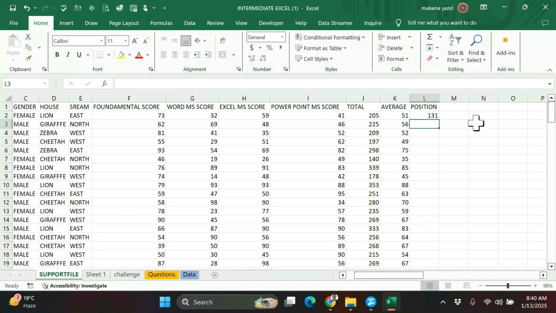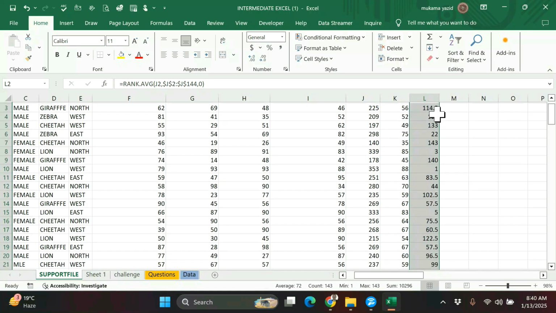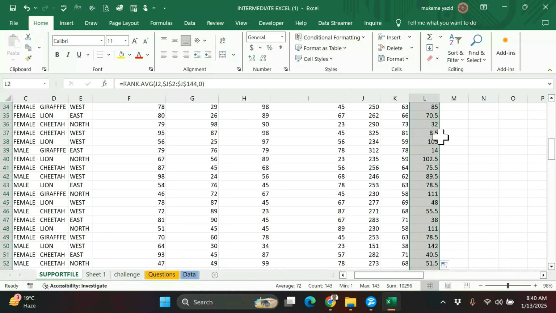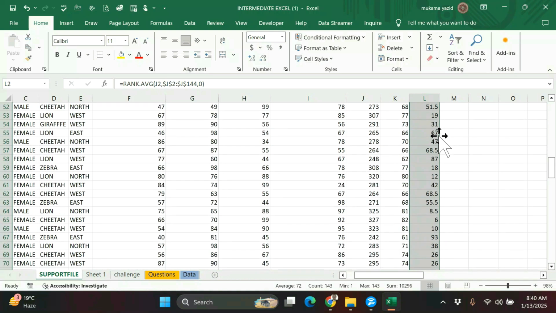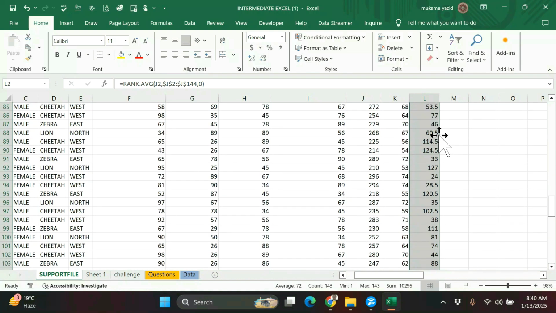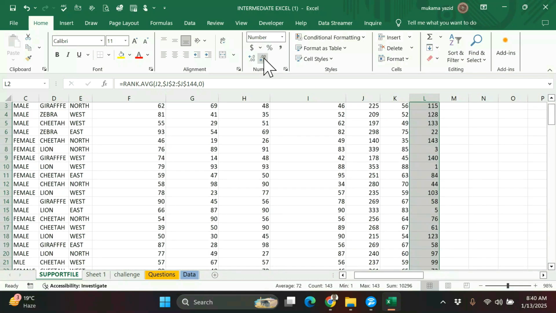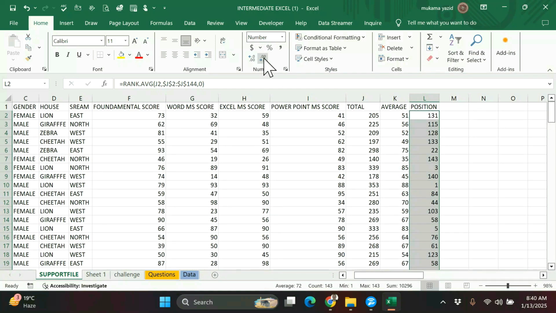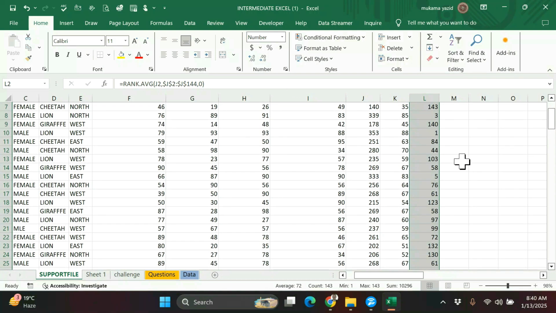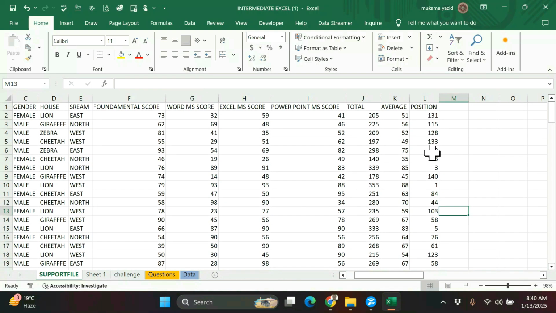You can see. Then we can just confirm it is okay. If you have anything like decimal points, we remove it. We reduce to 0 decimal. Yes, I think they are done. So this is the position.